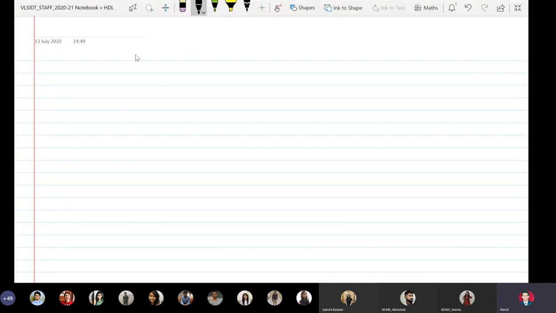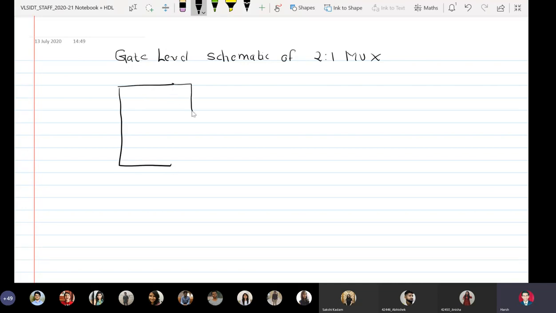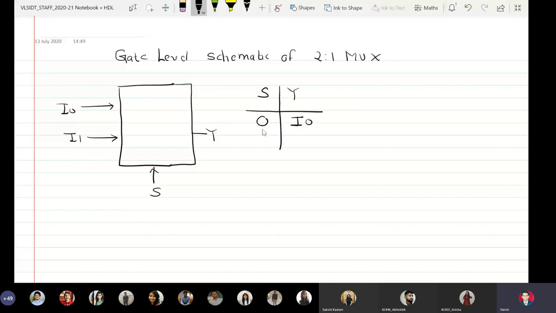Okay, fine. So these are the two inputs of mux, I0, I1, select line S, output Y. So the truth table goes something like this: select line and Y, and when select line is 0, output is I0.